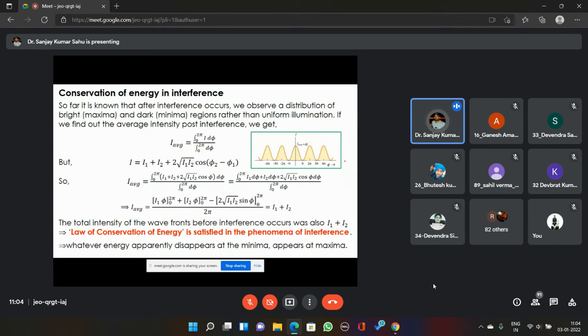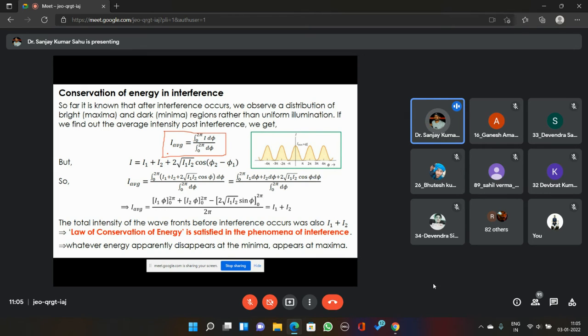Now the question arises, as I asked in the assignment, which you must have done: whether the conservation of energy principle is being obeyed or satisfied by this phenomenon of interference or not. That you can prove using this integration, because in order to find the average intensity, you have to integrate the intensity distribution curve over a certain distance, divided by that distance.